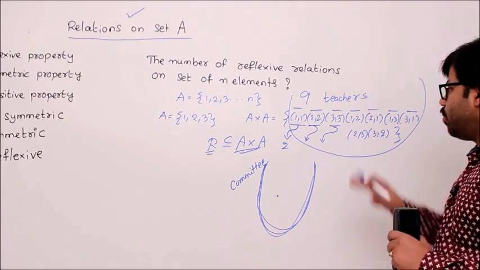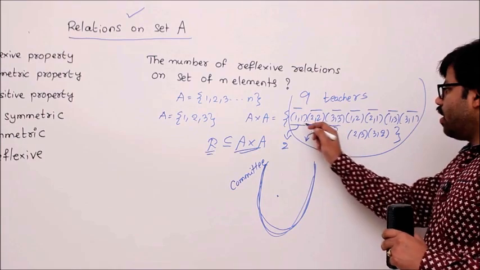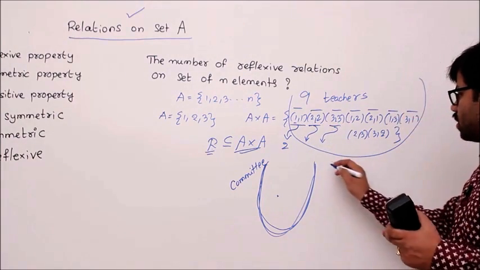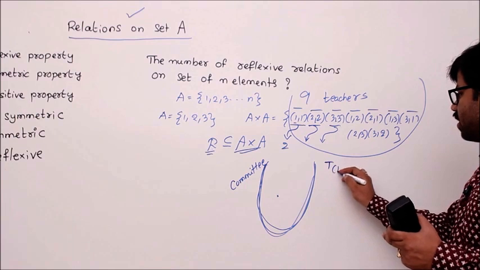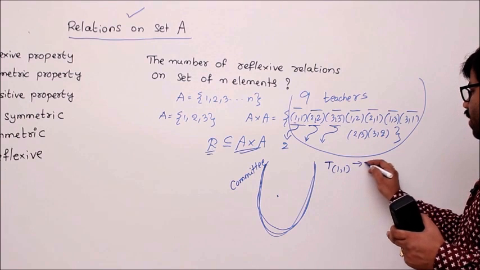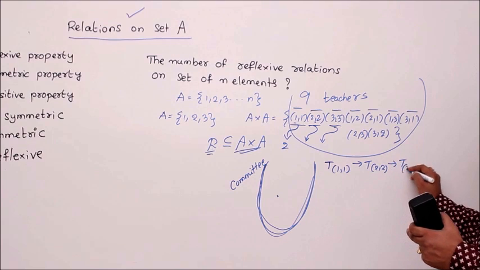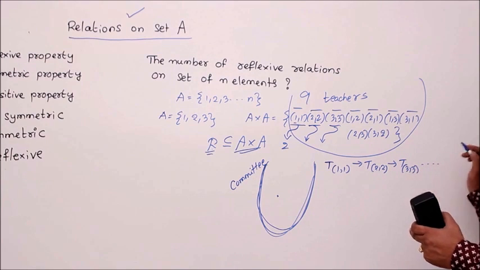Yes or no? Example, I want a relation where I want only 1 1, 2 2, 3 3. How would you do it? How will this task sequence work? Let me write the task sequence. What is that? Invite T11 followed by invite T22 followed by invite T33, and so on, right?